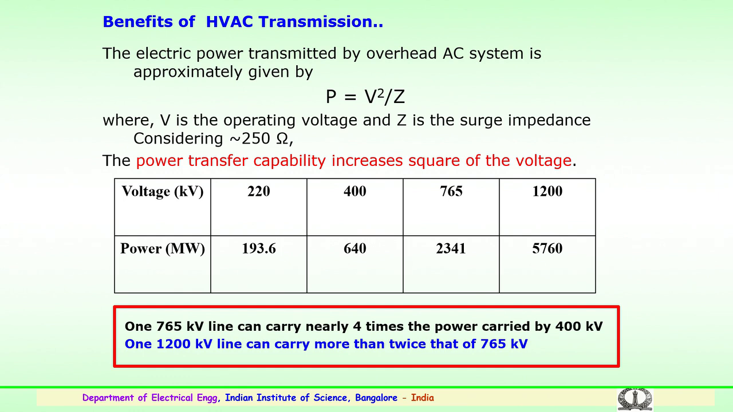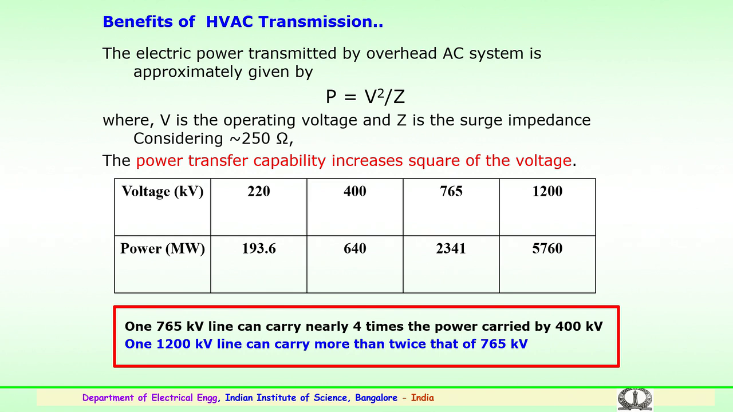So, the benefit of going in for high voltage AC transmission is, here we can see that the electric power transmitted by an overhead AC system is approximately given by the formula P equals V squared by Z, where P is the power, V is the operating voltage at a particular voltage level, and Z is the surge impedance of the transmission line. The surge impedance, we will be discussing in the next slide, what exactly is the surge impedance of a transmission line.